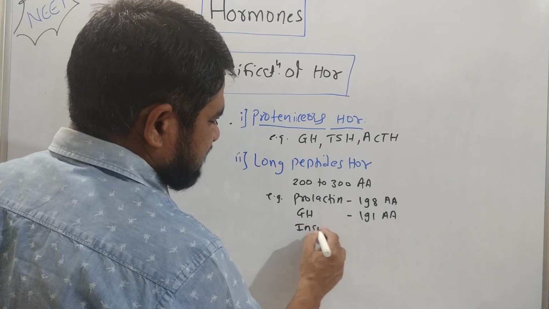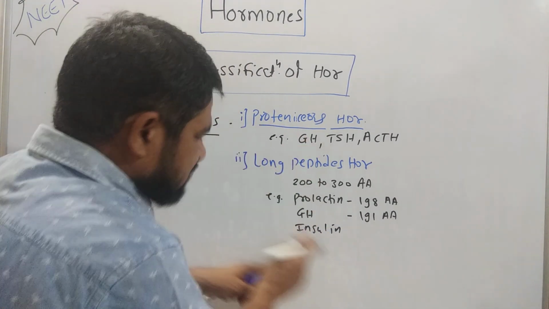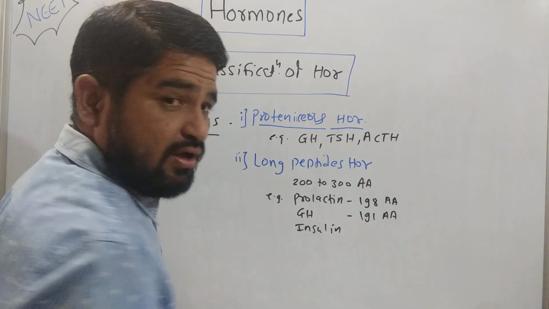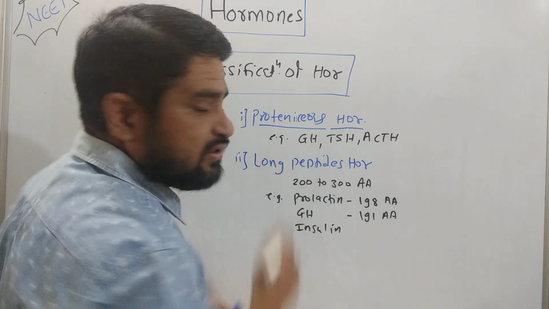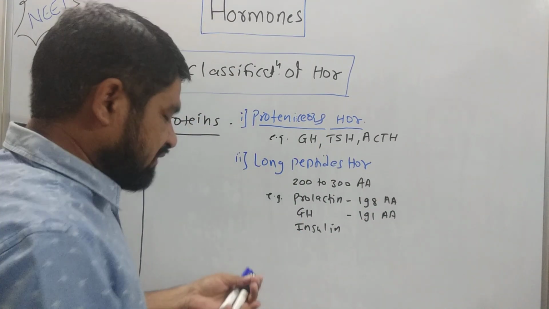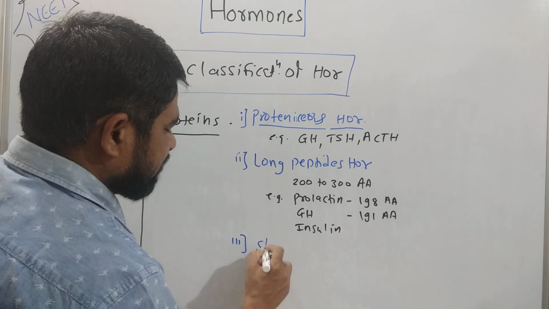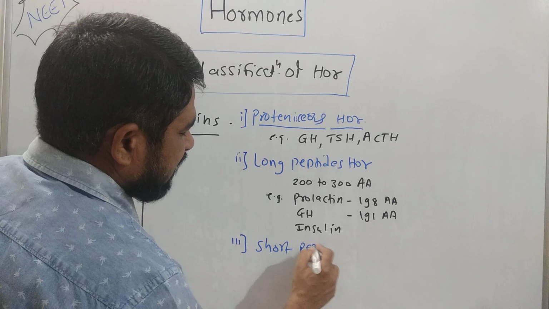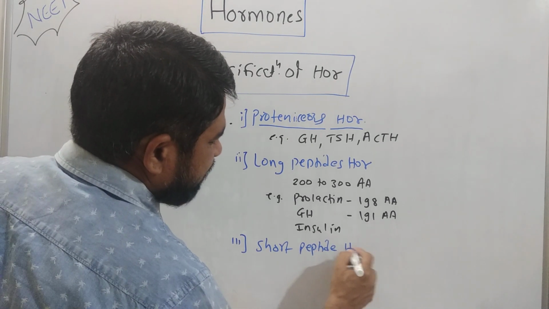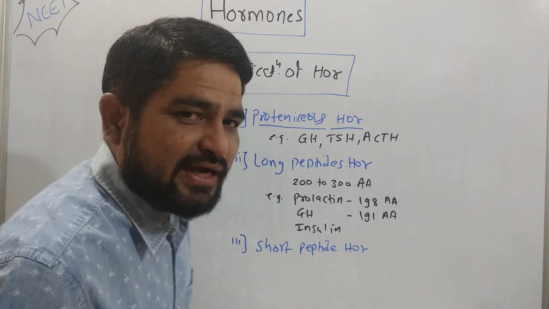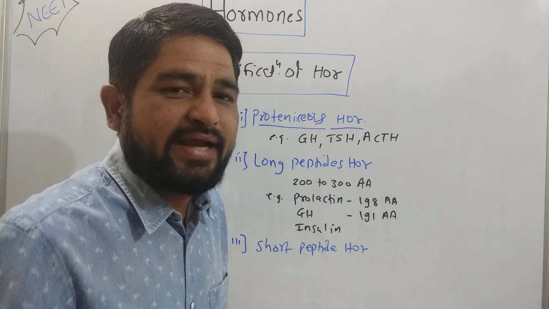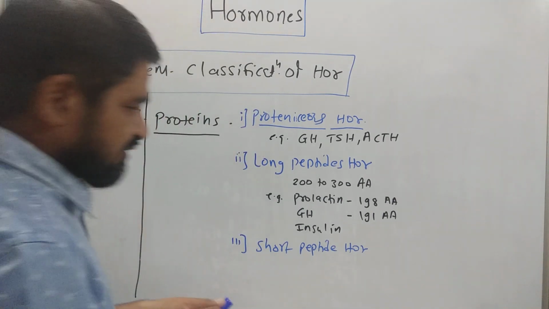Your best example is again insulin. These hormones are called long peptide hormones, which consist of a long chain of amino acids. There are some hormones which are called short peptide hormones. That means they consist of a short peptide chain. What are the examples of these short peptide hormones?